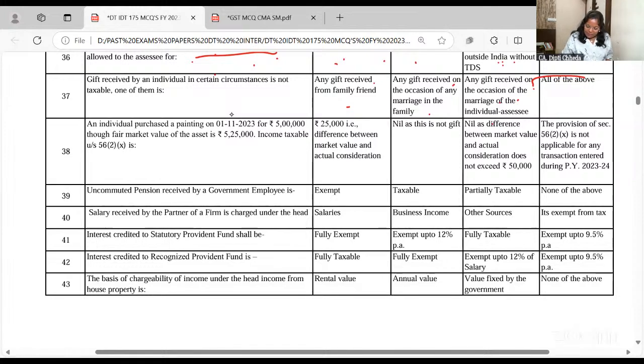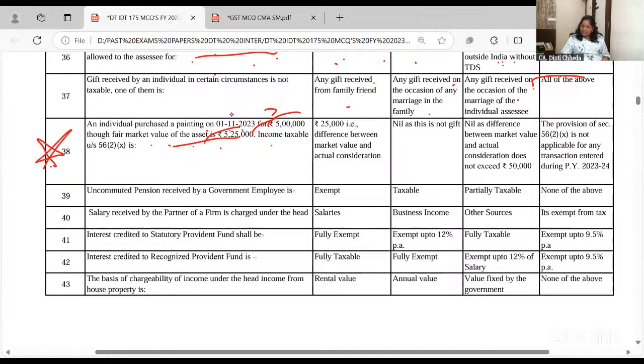An individual purchased a painting for 5 lakh with a fair market value of 5 lakh 25,000. Income taxable under 56(2)(x)? See, 5 lakh 25,000 painting. Why did you purchase it for 5 lakh? It's a 25,000 difference, but it's not going to be taxable because the amount is less than 50,000.